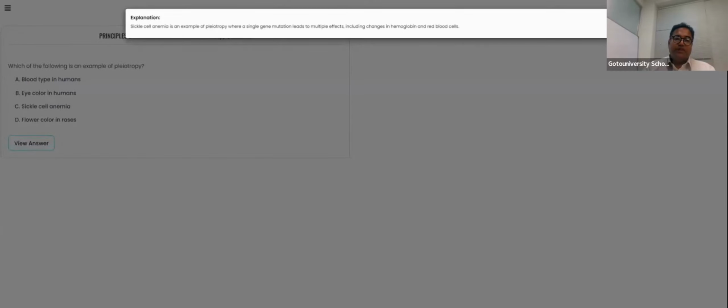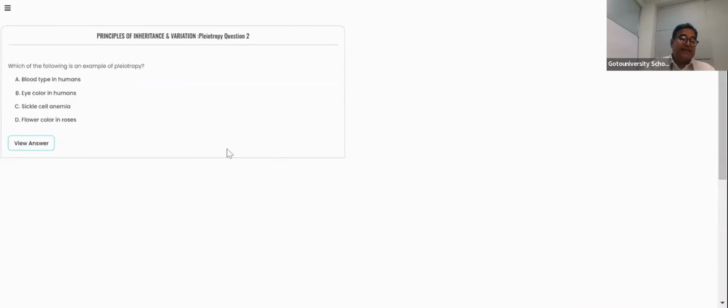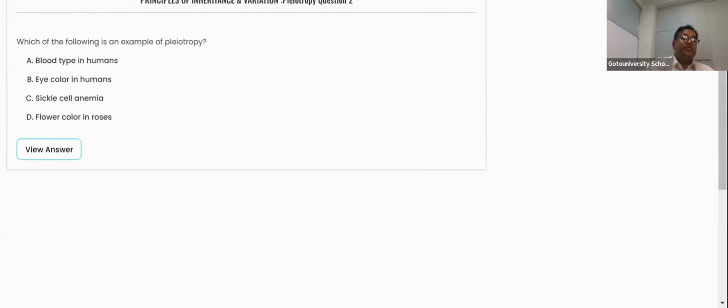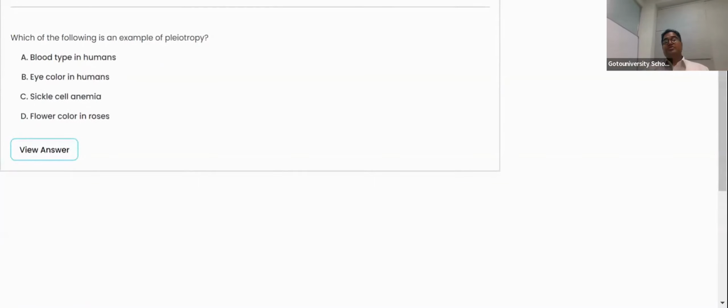So we need to bring whatever we learned in the class as an option, and we need to understand whether we are competent enough to say the answer or not. Most of the answers have similar types of explanation, but are not fixed with specific information. The blood type in human is nothing but the ABO blood group system. No, this ABO is a multiple allelism, but not falling under pleiotropism.